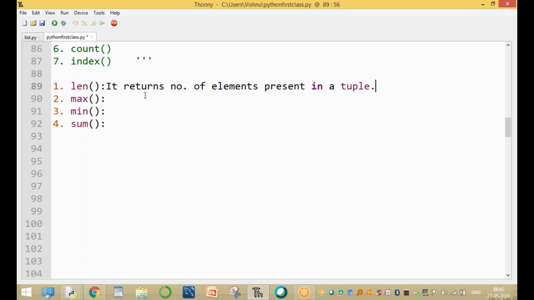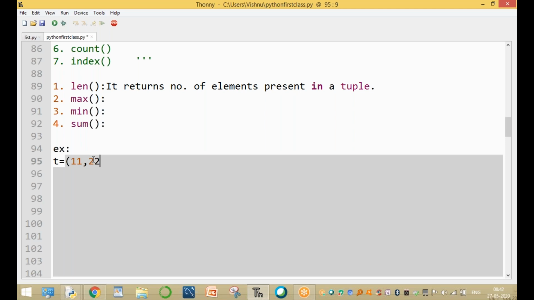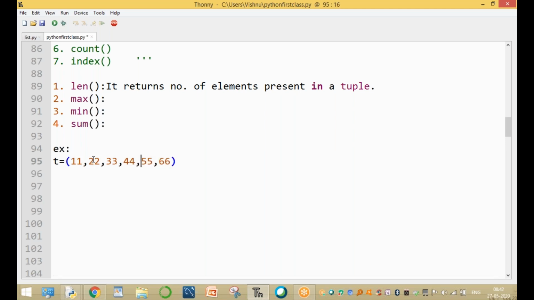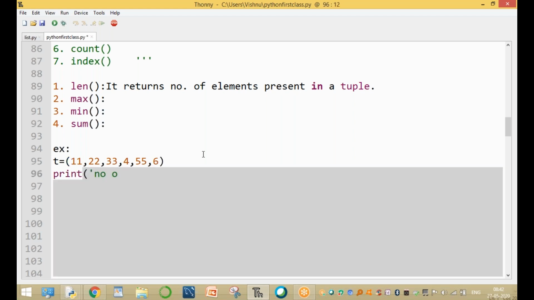For example, it is a tuple: T equal to tuple 11, 22, 33, 44, 55, 66. Here the total number of elements is 6. The total number of elements in the tuple is 6.